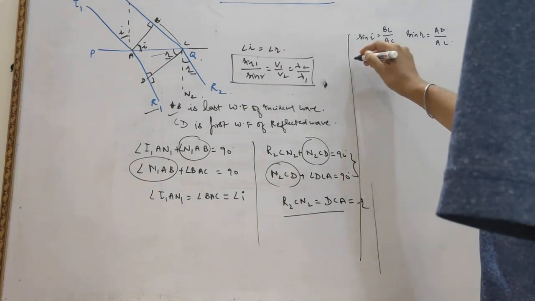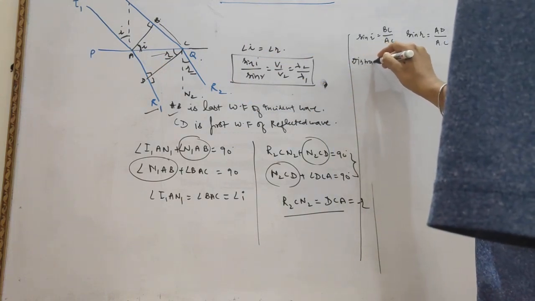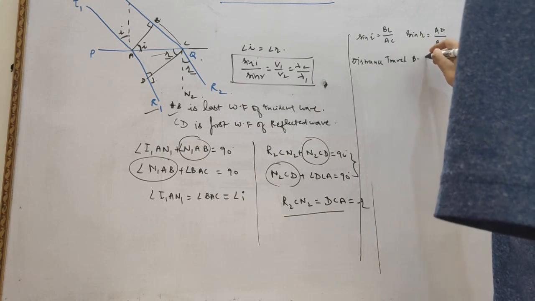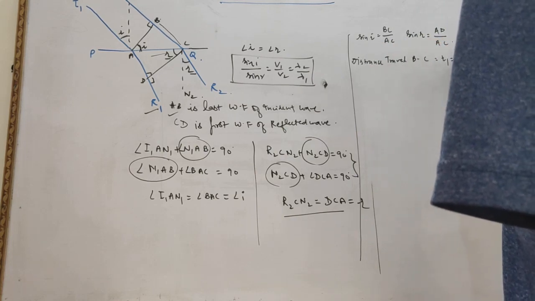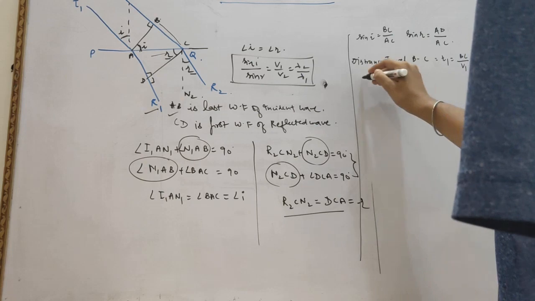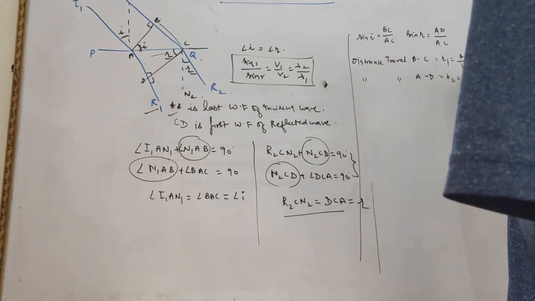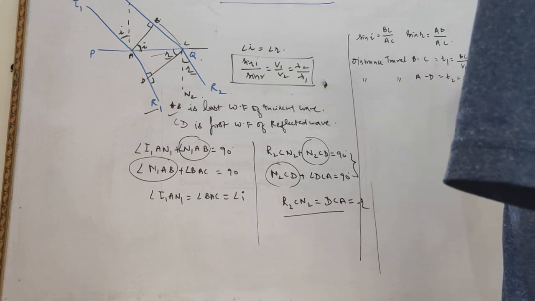We know very well the distance traveled from B to C in time t1 equals BC upon V1. Similarly, the distance traveled from A to D in time t2 equals AD upon V2.